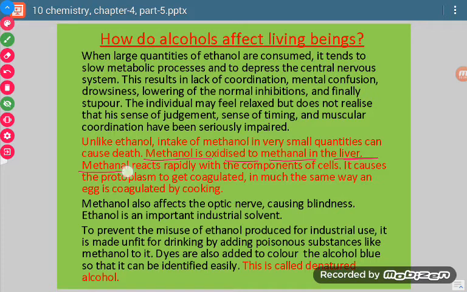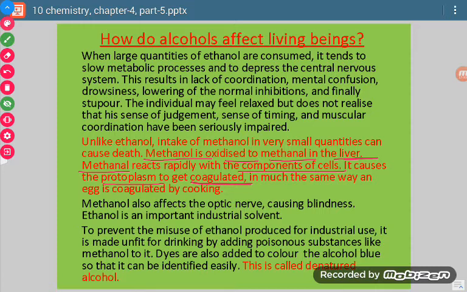Then it reacts with the components of the cell. One of the components of the cell is protoplasm. It reacts with protoplasm and it solidifies. Coagulation means just like we take a raw egg and boil it, then the boiled egg is the coagulated form of the egg. Similarly, protoplasm will get coagulated. Then our cells will be damaged. When the cells are damaged, it means our body will also fail to coordinate and we will die.